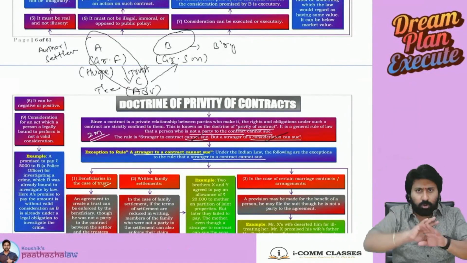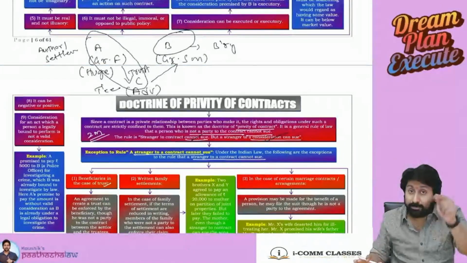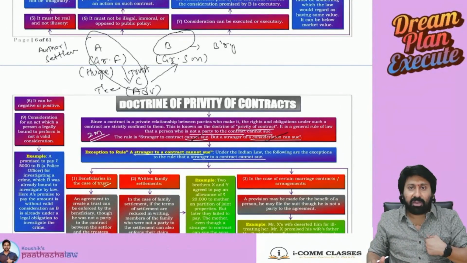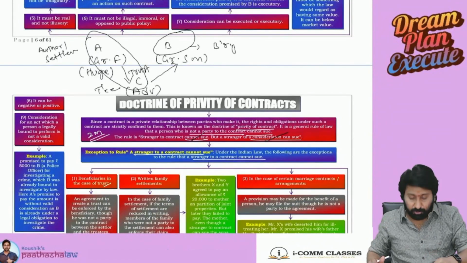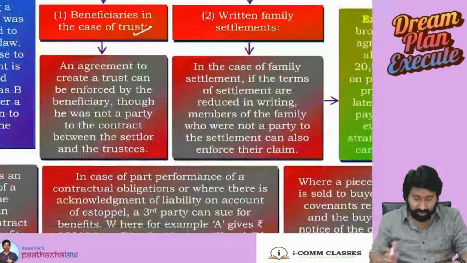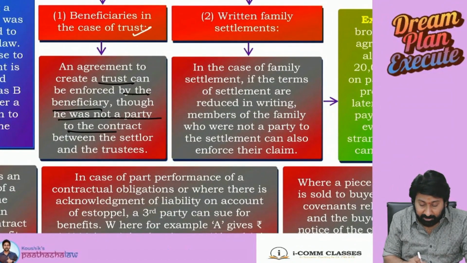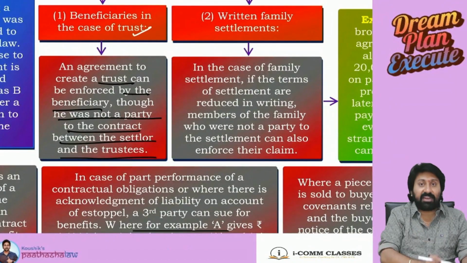I don't know about all this, but for whose benefit did he enter into the contract with you? My benefit only. So I am a stranger to the contract, but I am not a stranger to the consideration. Therefore, in these cases, I can sue you. So an agreement to create a trust can be enforced by the beneficiary, though he is not a party to the contract between the settler and the trustee.